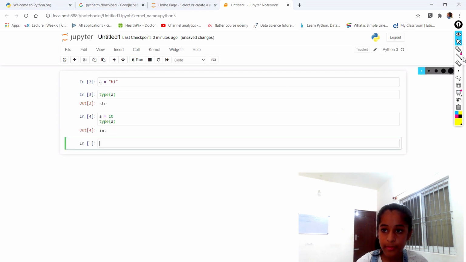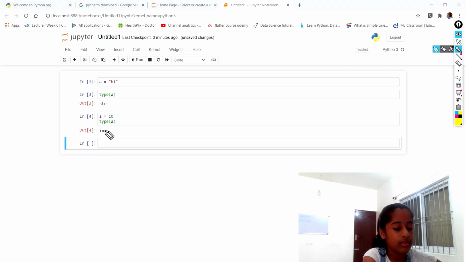It's going to show you int. Here it's showing you an int. Int means integer. When you put a number, remember, without points. If you put points, like 10.0, then what is it called? It's not going to show you as an integer; it's going to show you as a float. Let's see what a float is, but before that, let's learn what an integer is. Without a point, the number is called an integer. That's it.